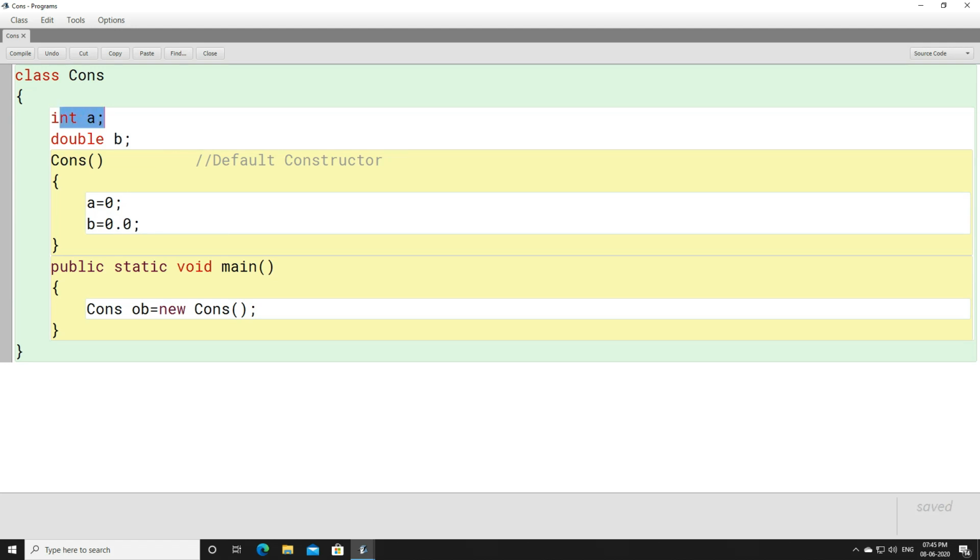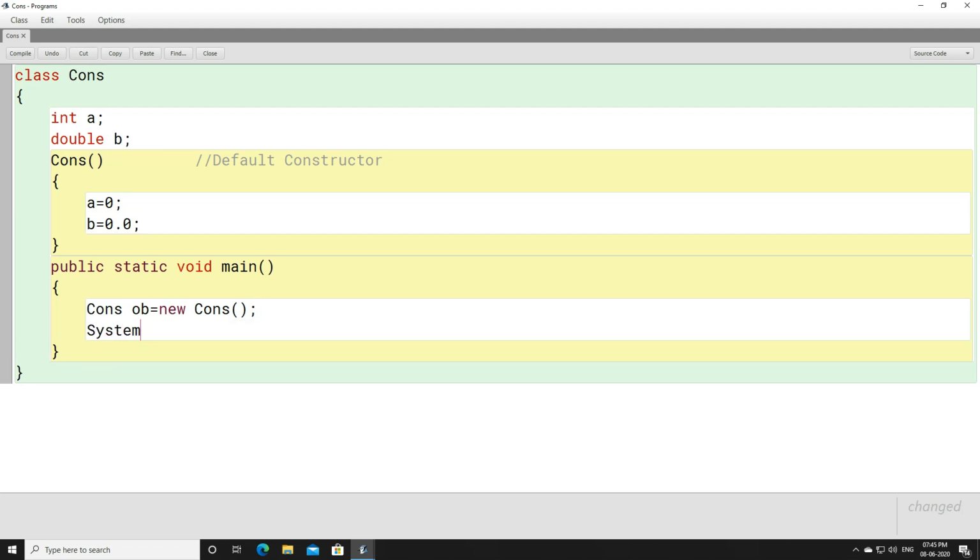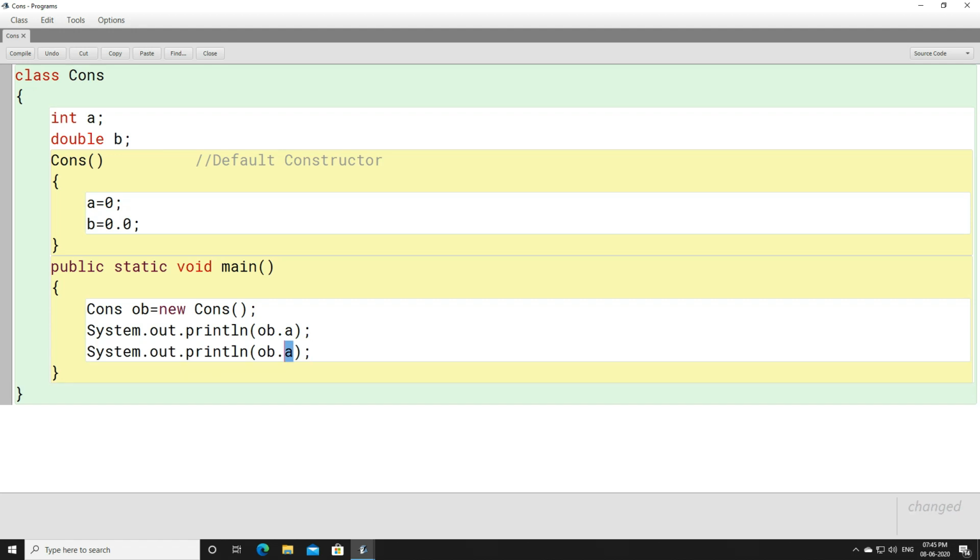When you write System.out.println(ob.a) and System.out.println(ob.b), you are printing the value of a and b with the help of the object ob.